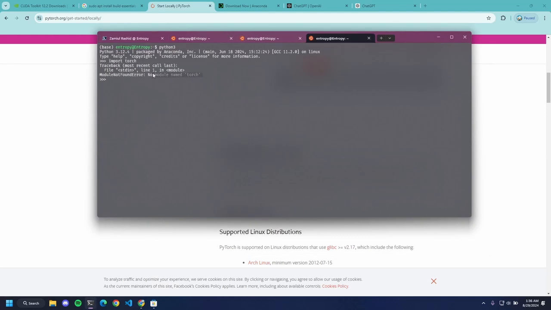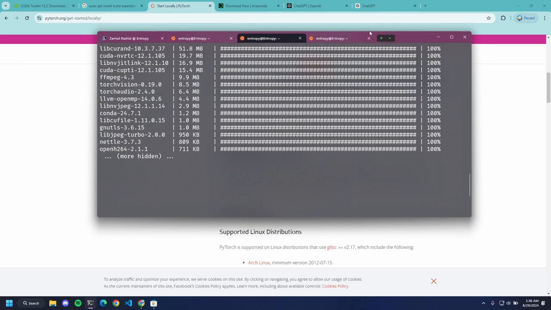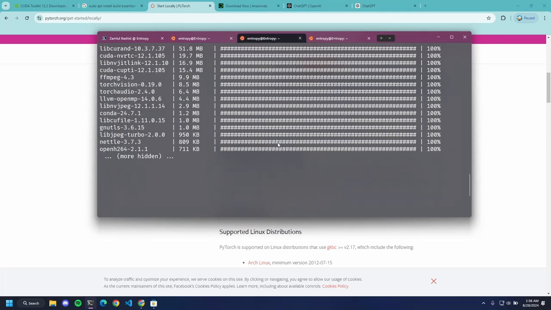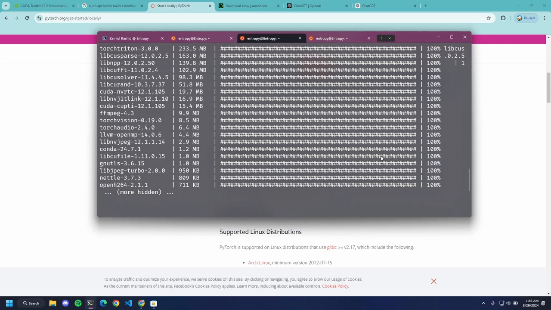There's no module named torch, so PyTorch hasn't finished installing. Let's wait for it to install. I don't know how much more time it's going to take, but yeah, we're going to wait.